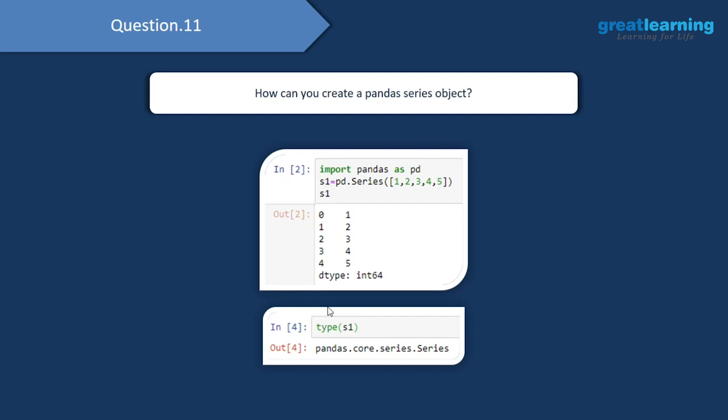And finally, when I check the type of s1, I see that this is a pandas.core.series.Series object, or in simple words, it is just a Series object which I have just created.